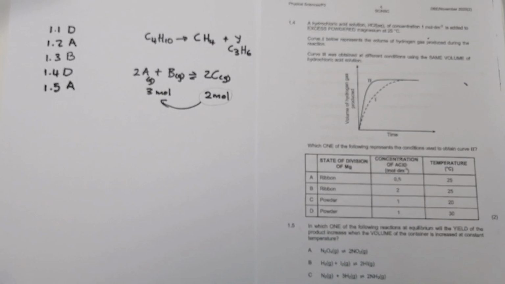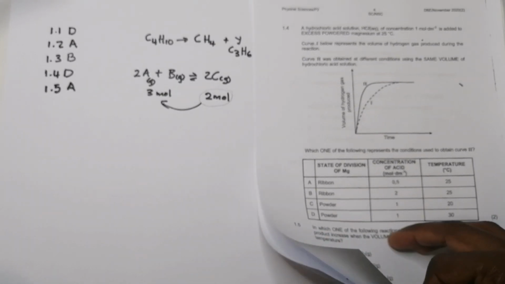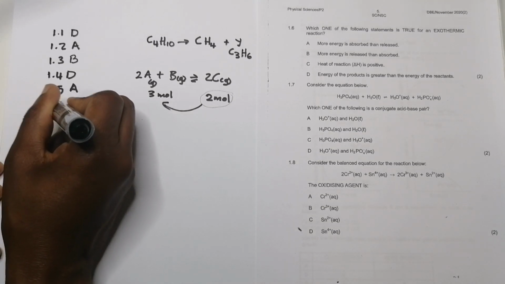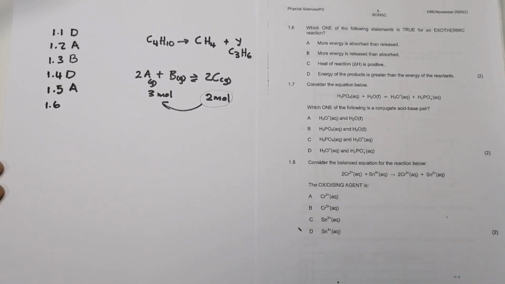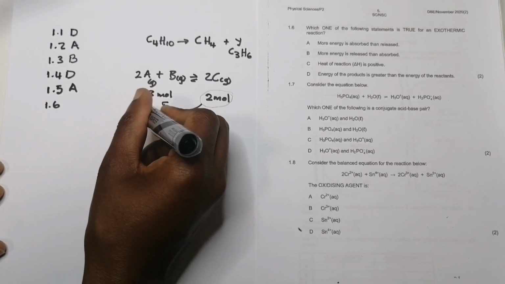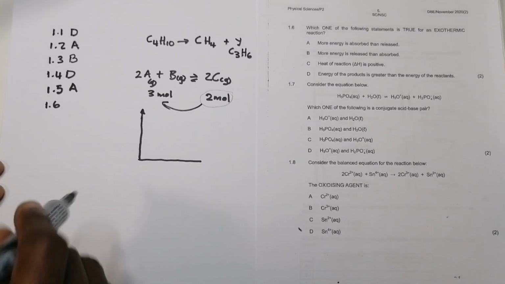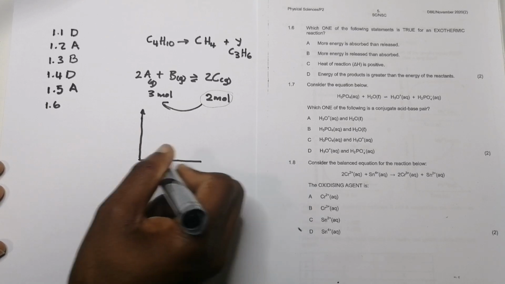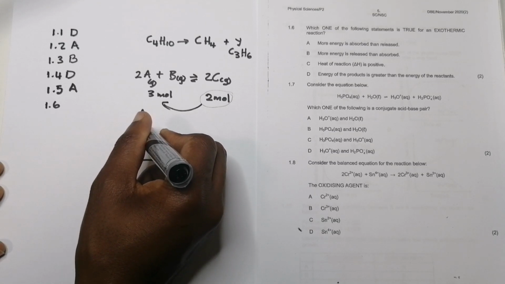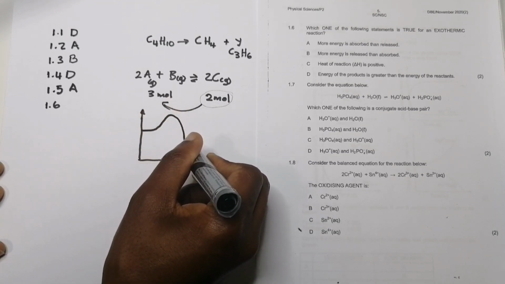As we move on swiftly along, I hope you can see that this is quite a doable exercise. So 1.6. We want to know which one of the following statements is true for an exothermic reaction. So remember, when we talk about an exothermic reaction, if you think about that graph of the energy of a reaction versus the reaction coordinates, or the progress of a reaction, when I've got an exothermic reaction, it would look something like that.